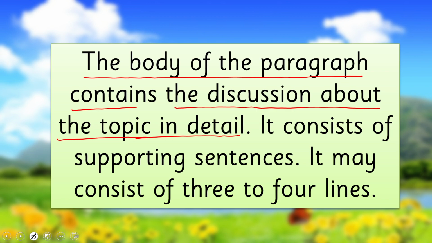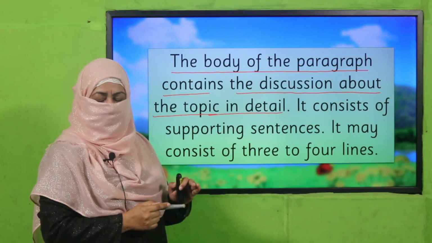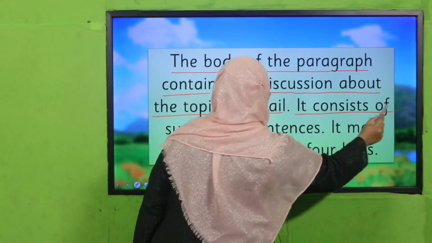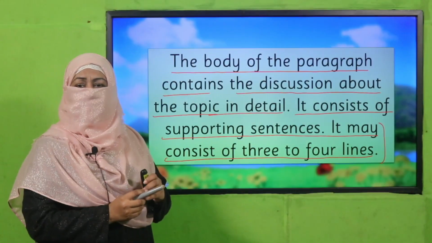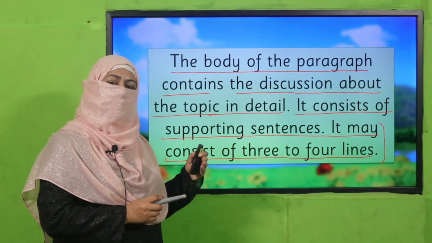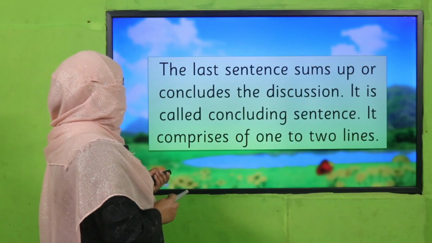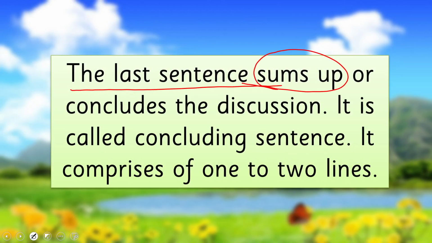Whatever you have written as a topic sentence, whatever is related to that, you will start writing after the topic sentence. It consists of supporting sentences. It may consist of 3 to 4 lines, or you can even bring examples. If there is any example related to that topic, you can bring it here and write it in the body of the paragraph. And the last sentence sums up or concludes.